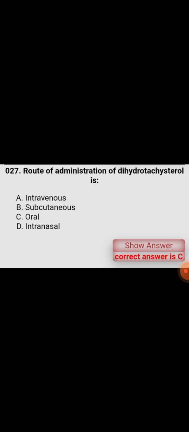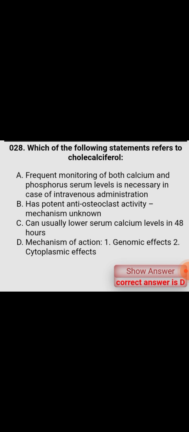The side effect of dihydrotachysterol is hypertension. Route of administration of dihydrotachysterol is oral. Which of the following statements refers to cholecalciferol?